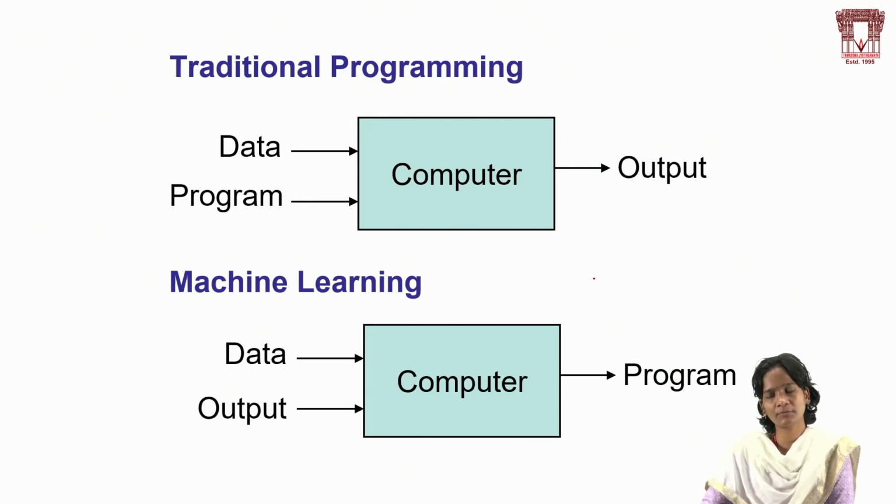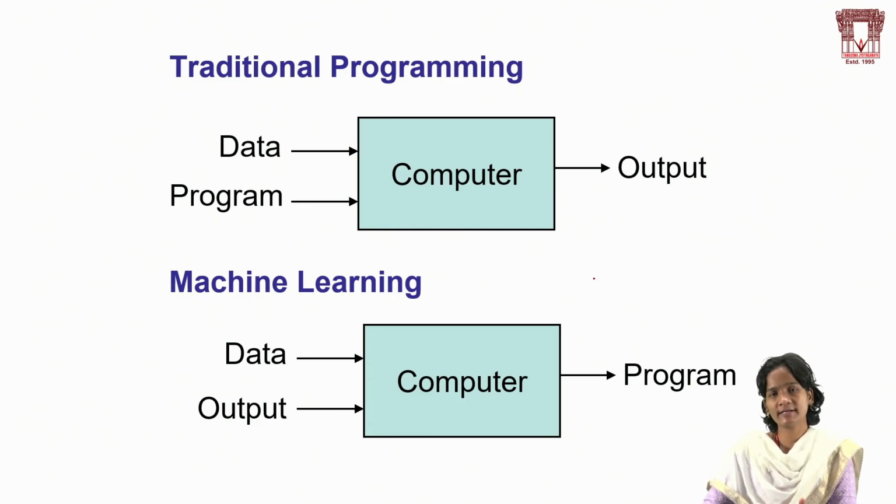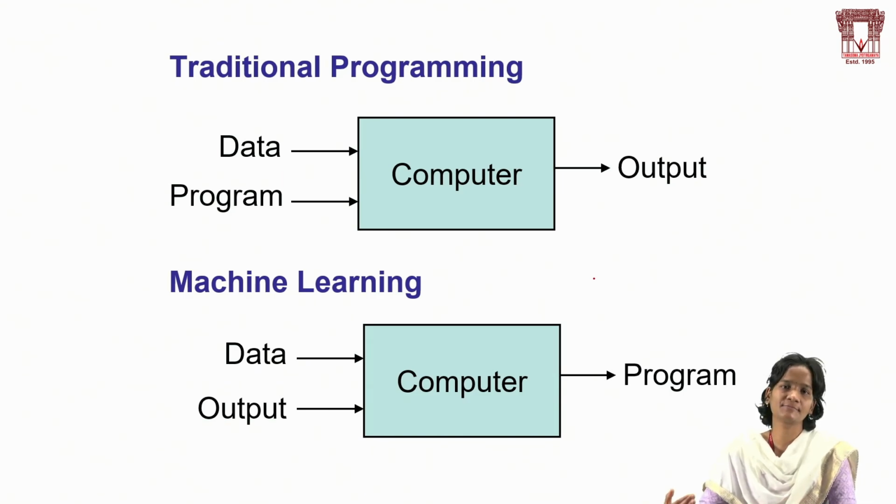In traditional programming, like C language, data structures, C, Java, to execute a program and get an output, first we have to give the data and then the program, then the computer processes the data and finally we get the output. In machine learning, first we give the data and we also provide the output. Then the computer processes it by applying some algorithms and tools, and finally we get the program, which is a model.